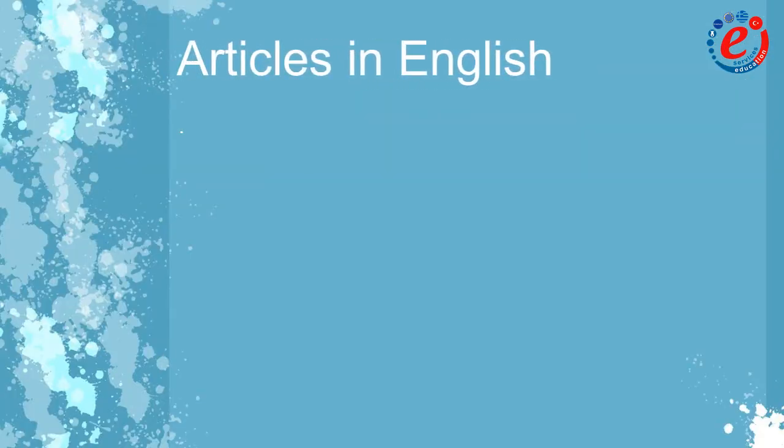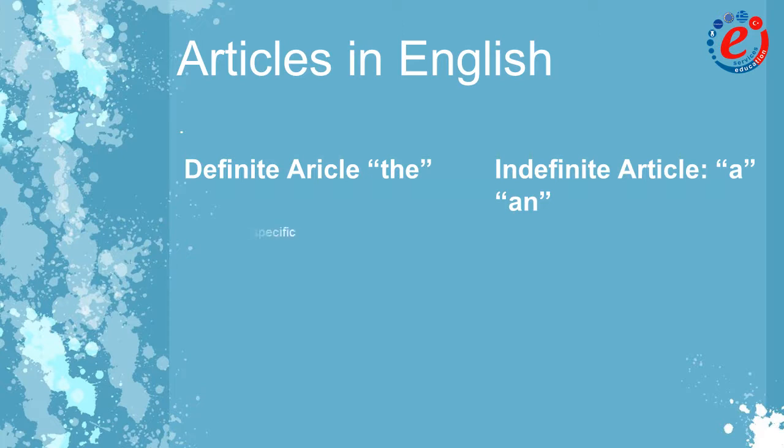Here are some basic rules concerning articles in English. The word the is known as the definite article and indicates a specific thing, whereas the word a, which becomes an when the next word begins with a vowel, is called the indefinite article because the noun it goes with is something general. The difference between the sentences "I wrote in the notebook" and "I wrote in a notebook" is that the first sentence refers to a particular, specific notebook, the red one, not just any notebook.